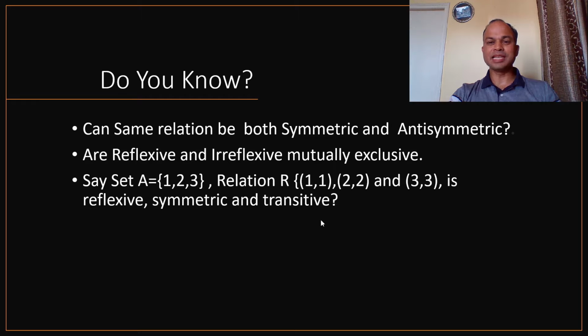Say here we have a set. The elements of this set are 1, 2 and 3. The relation is given by (1,1), (2,2) and (3,3). Does this relation support the reflexive, symmetric and transitive properties? Further, the answer is yes. In this video, we are exploring answers to such problems.